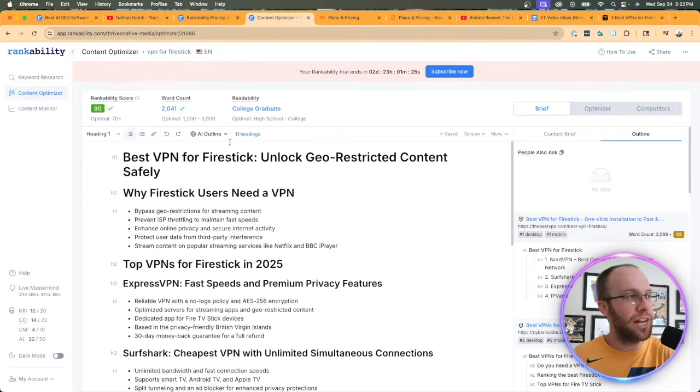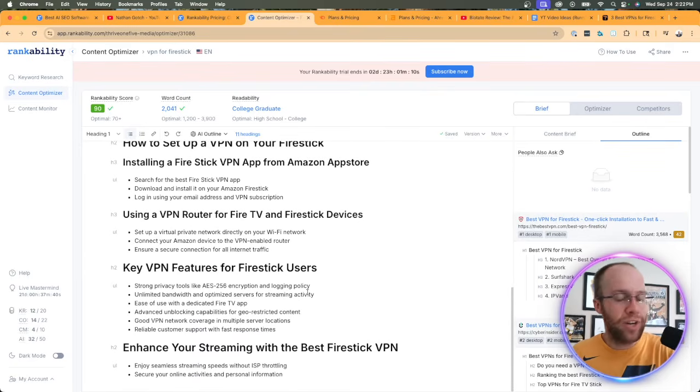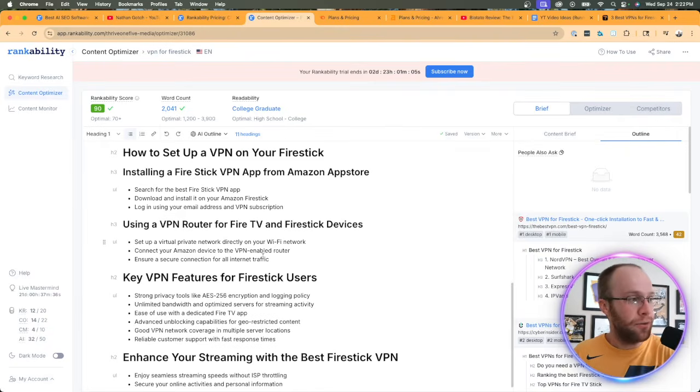Now, this is what I like too. If you don't like this outline or this brief right here, what I like is it says AI outline. So you can literally only use 1 extra AI credit and you can redo the entire brief if you want to do it that way. This is also kind of a little content management system built in here, which I like as well, right? So if I want to change things, or Canvas mode, for those that have used ChatGPT Canvas mode, you can think of that as well.